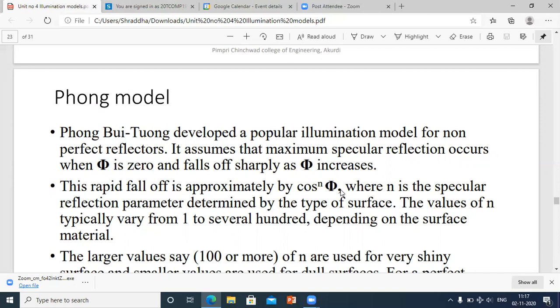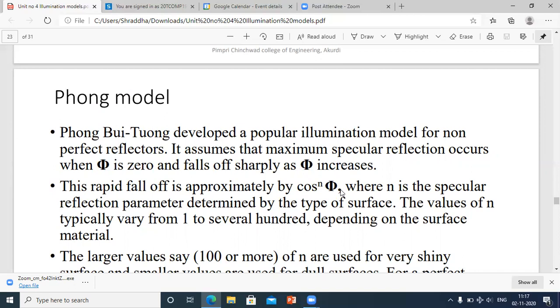And when does this specular reflection fall sharply? When phi increases. If it is 0, reflection is more, and if the phi value increases, the reflection decreases.